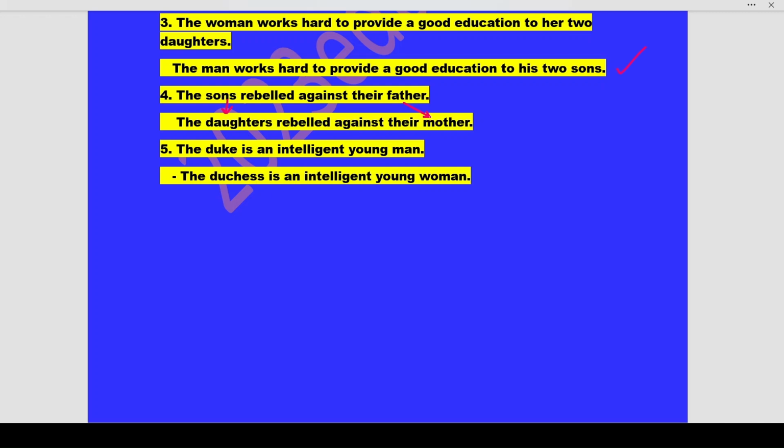father to mother. Next, the Duke is an intelligent young man. Duke has to be changed to Duchess, and man has to be changed to woman. This is how you will change the gender, students.